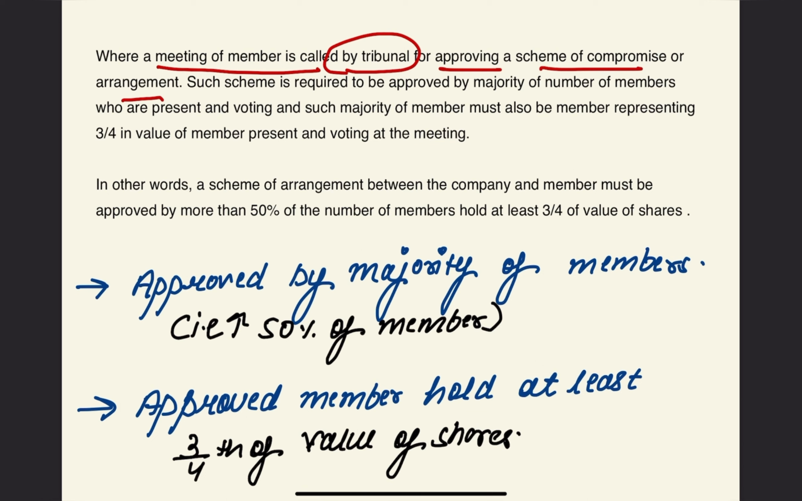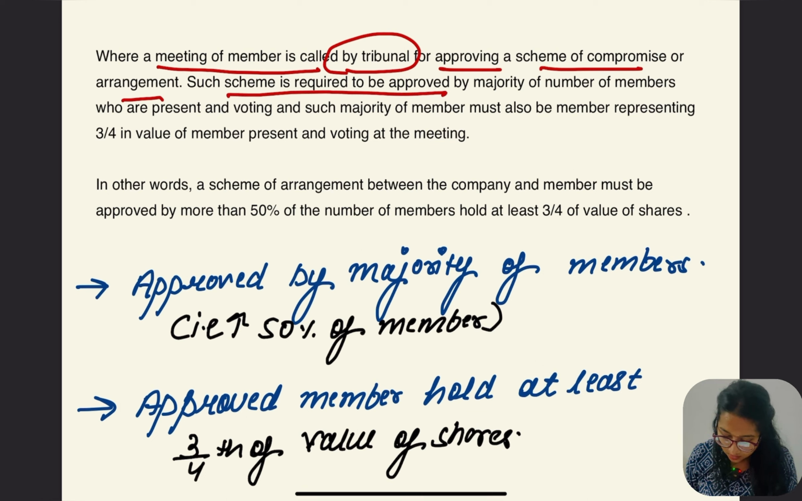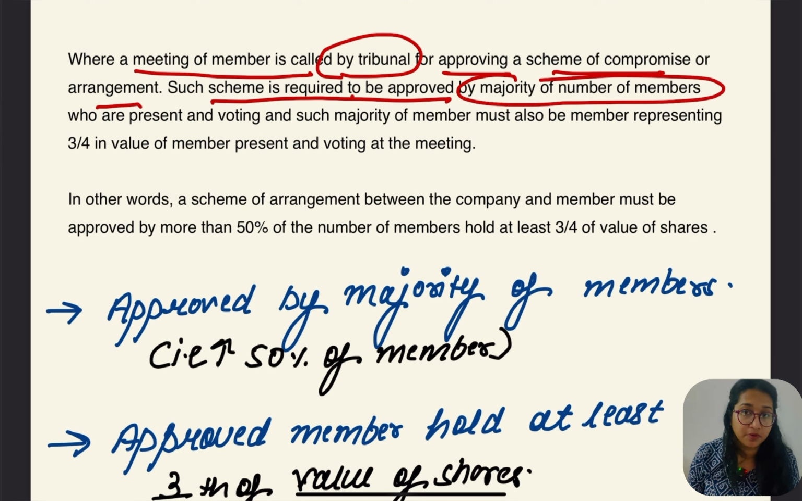Now where a meeting of members is called by the tribunal for approving a scheme of compromise or arrangement, such scheme is required to be approved by a majority of the number of members who are present and voting, and such majority of members should also represent 3/4 in the value of members present and voting at the meeting. Let me read it again. Where the meeting of members is called by the tribunal.